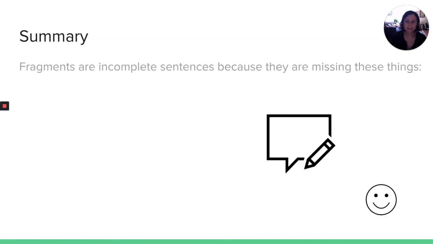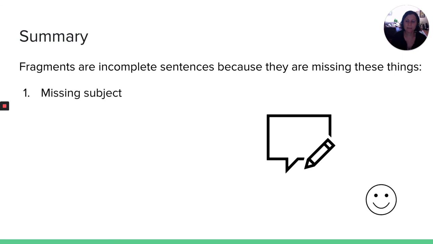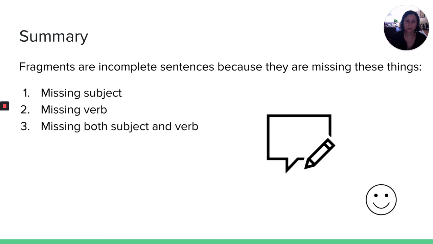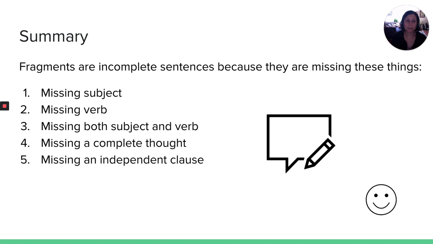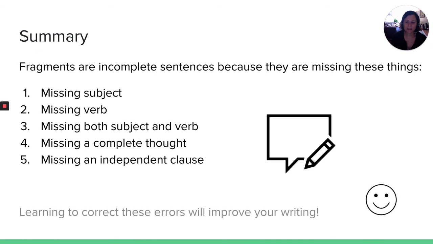Let's summarize. Fragments are incomplete sentences because they're missing something. Missing a subject, missing a verb, missing both subject and verb, missing a complete thought, or missing an independent clause. Learning to correct these errors will help you improve your writing.